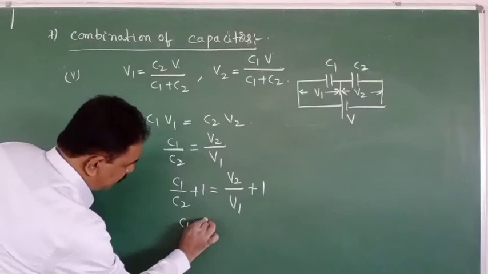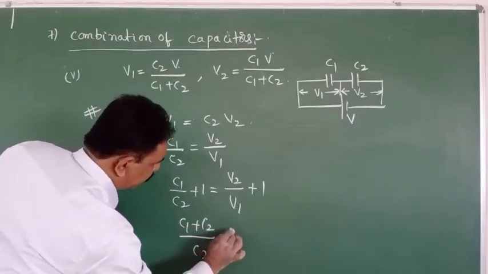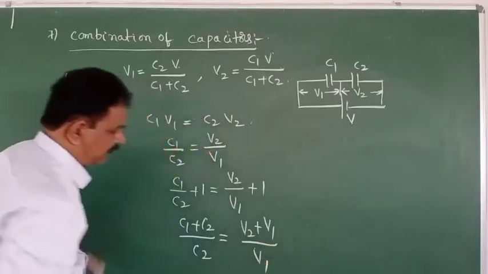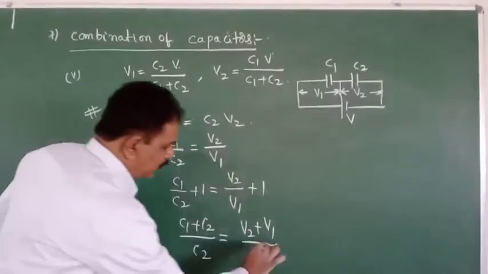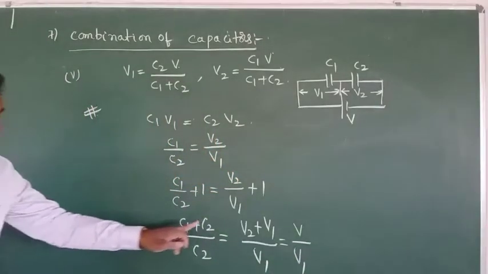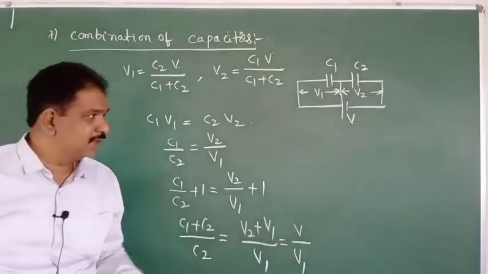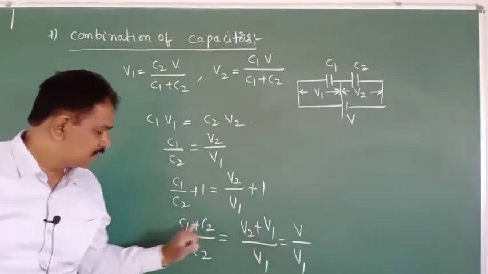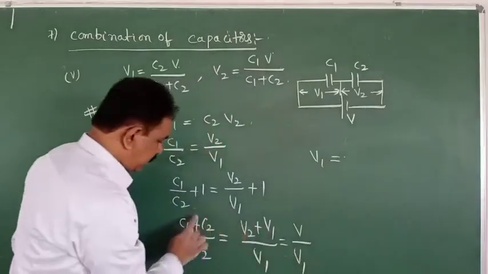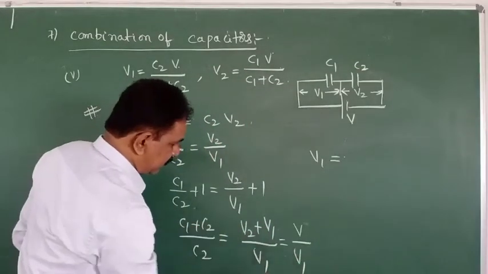So C1 plus C2 by C2 is equal to V2 plus V1 by V1. So this value will be V by V1, since V2 plus V1 is equal to the net potential V. So from this what we will get? Bring this one to this side, this one to this side.